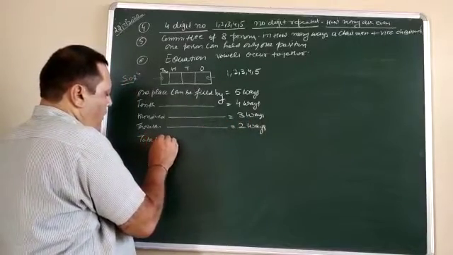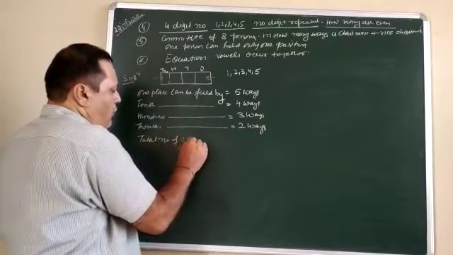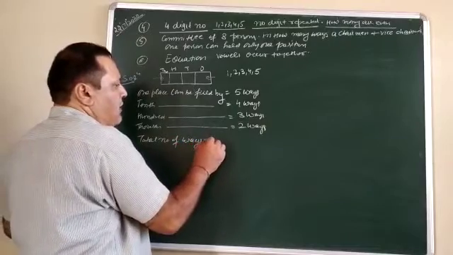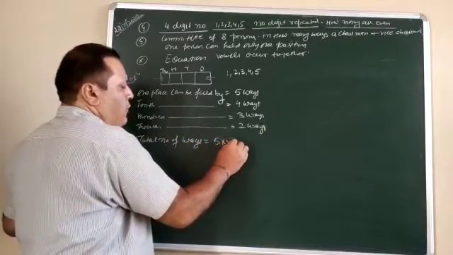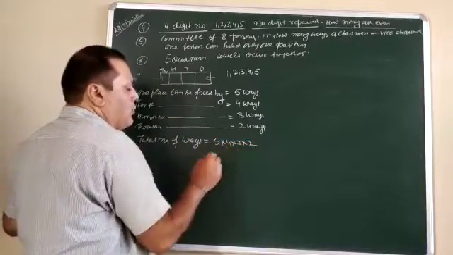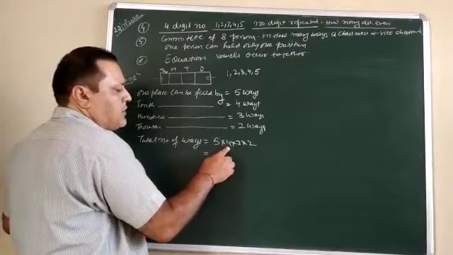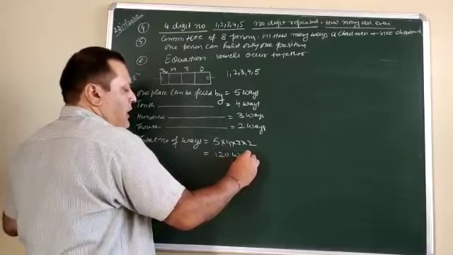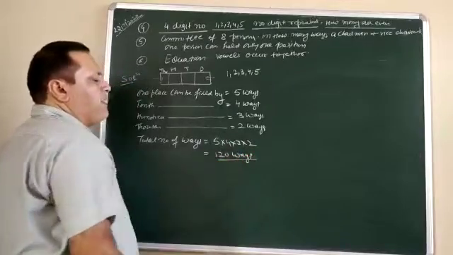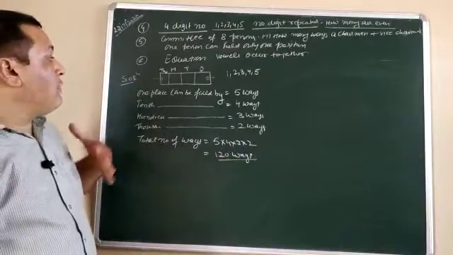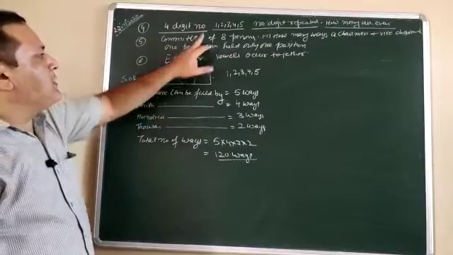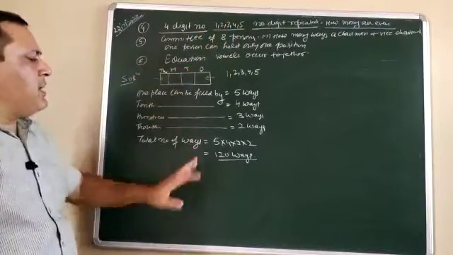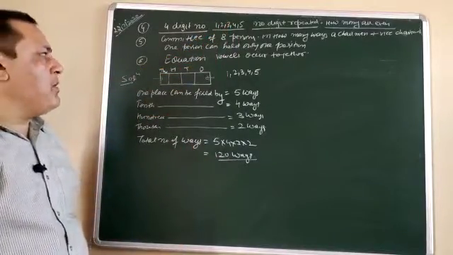Therefore, the total number of ways is 5 into 4 into 3 into 2. That is equal to 5 fours are 20, 60, into 2, 120. So there are 120 ways. 120 ways means we can form 120 different 4-digit numbers using these 5 digits.